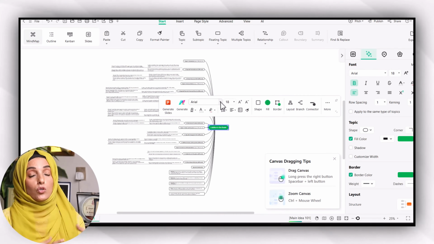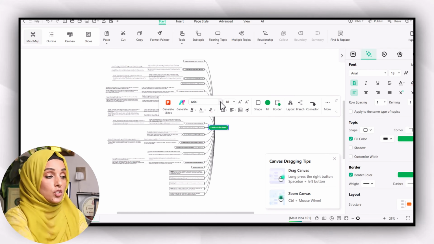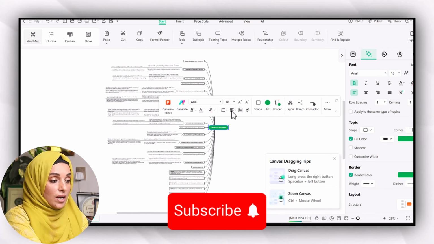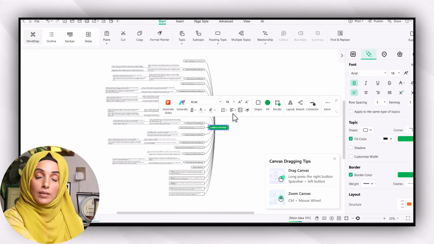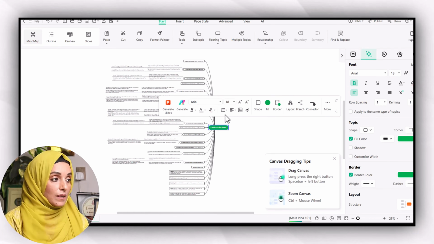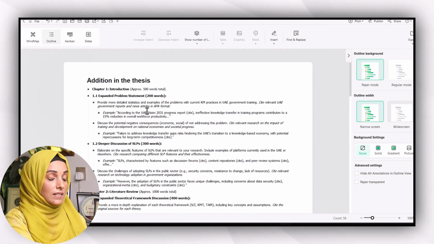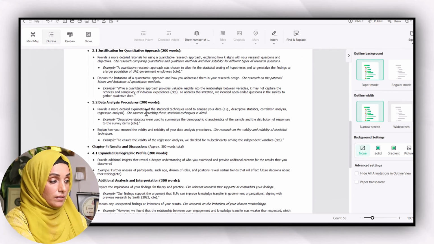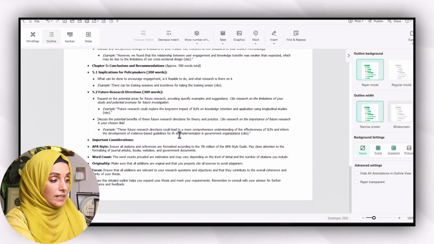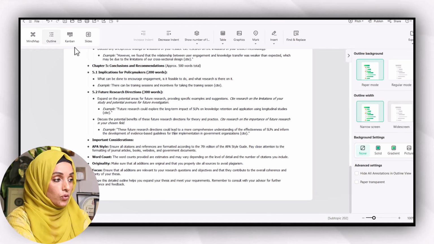And for example, if I want to use this mind map in my research document, I can change the font style, I can fill it and border it, I can make it more attractive and easy to understand. Not only this, I can see it in the form of an outline document which I can edit and make changes where I want.